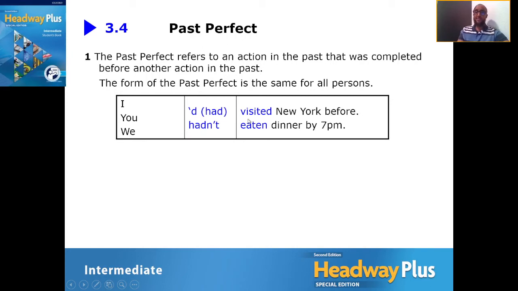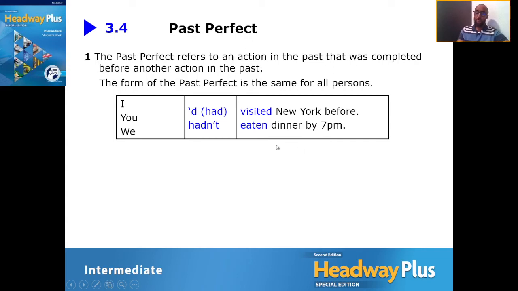You hadn't visited New York before. And we hadn't visited New York before. Okay, this is just one example. Another example, we can use the word eaten. Okay, I hadn't eaten dinner by 7 p.m. or I had eaten dinner by 7 p.m.